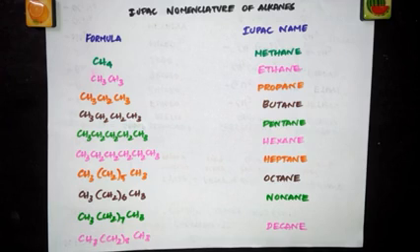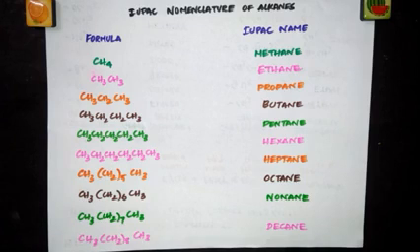From today onwards, we are going to see the nomenclature of different classes of organic compounds, which means we have different functional groups in the organic compound. So each functional group is classified as a different class. We will be seeing how to name all these different classes of organic compounds. So let's begin with the basic hydrocarbons, alkanes.